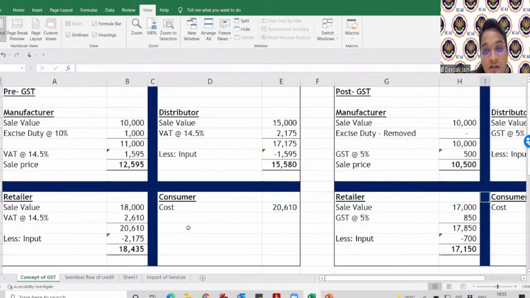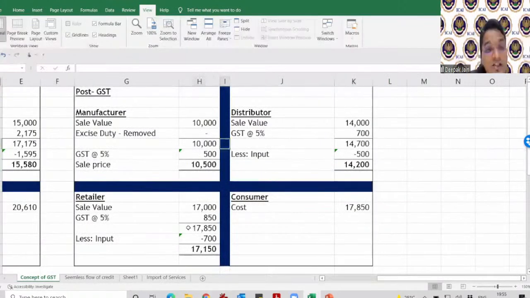Now what happens under the GST regime? Under GST, the excise duty is removed. So directly, if GST is levied at 5% on this product, I will just charge GST at 5% and done. When the distributor receives it, he can sell at 14,000, whereas earlier he used to sell at 15,000. Now because his costing has come down, his input tax credit will be 500 rupees. So his costing comes down, he will charge 5% and he will get credit of this 500.